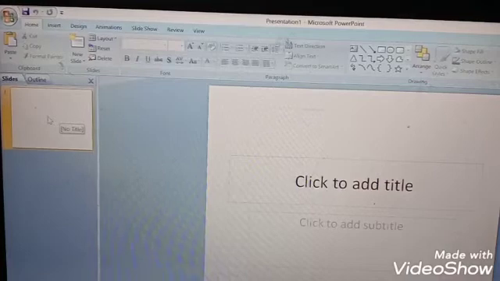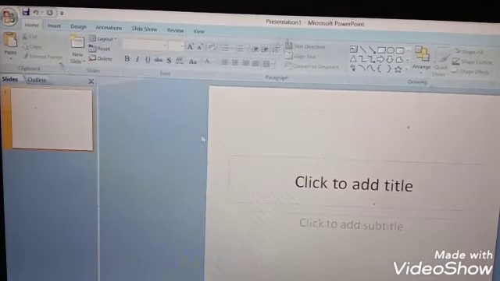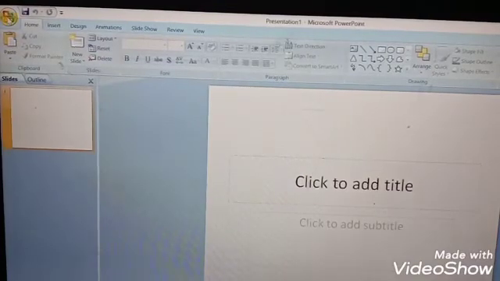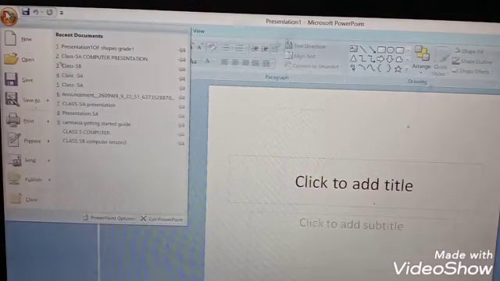We can also create a new presentation while PowerPoint is already open. Now my PowerPoint is already open, so we can create a new presentation. For that, what do we have to do? We will go to the Office button. In the last class, I already taught you the different parts in the Office button.